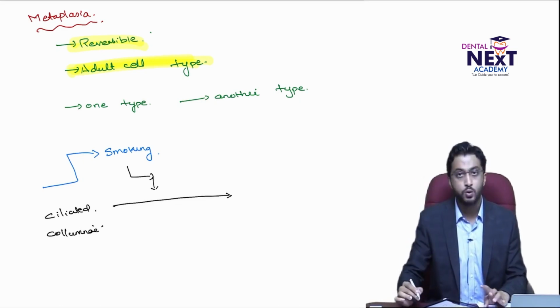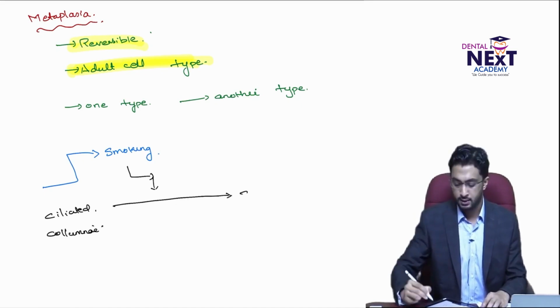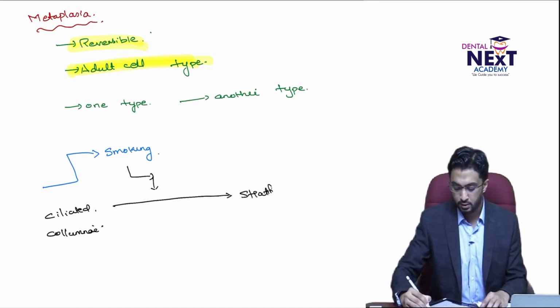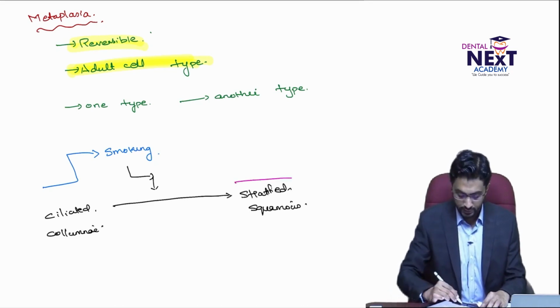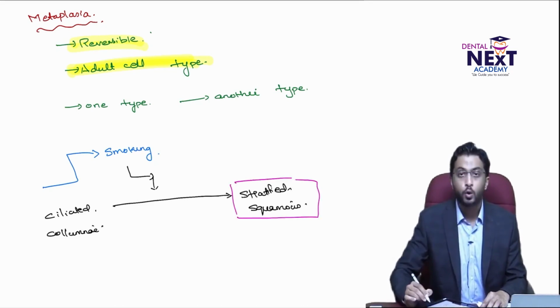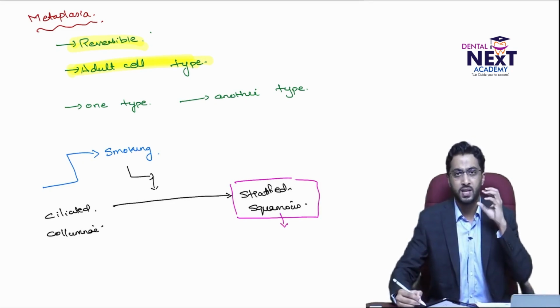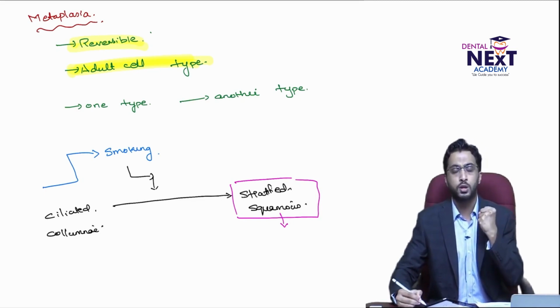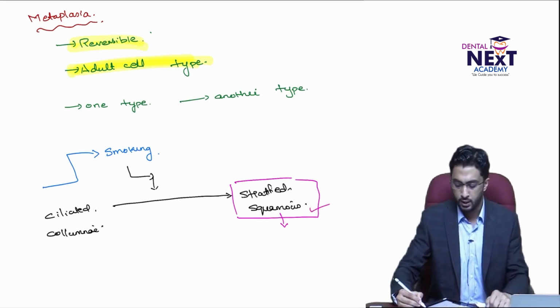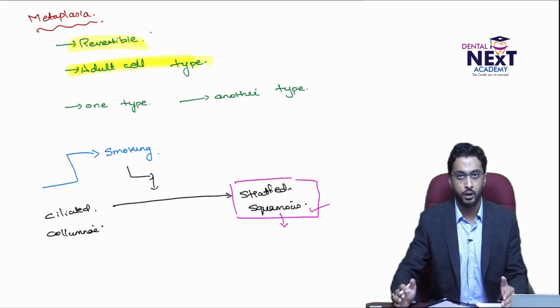Now here, due to smoking, the ciliated columnar cells get converted into stratified squamous cells. What is the advantage of stratified squamous cells over the ciliated columnar? They can sustain the injuries from smoke. Stratified squamous cells are much more rigorous and have much more capacity to sustain noxious stimuli. So this is actually again an adaptive response of the body to deal with the noxious stimuli.